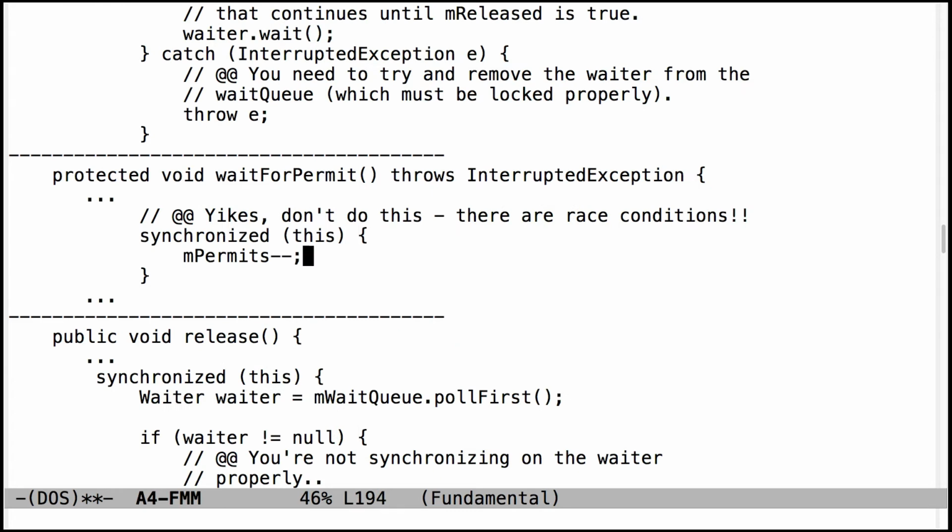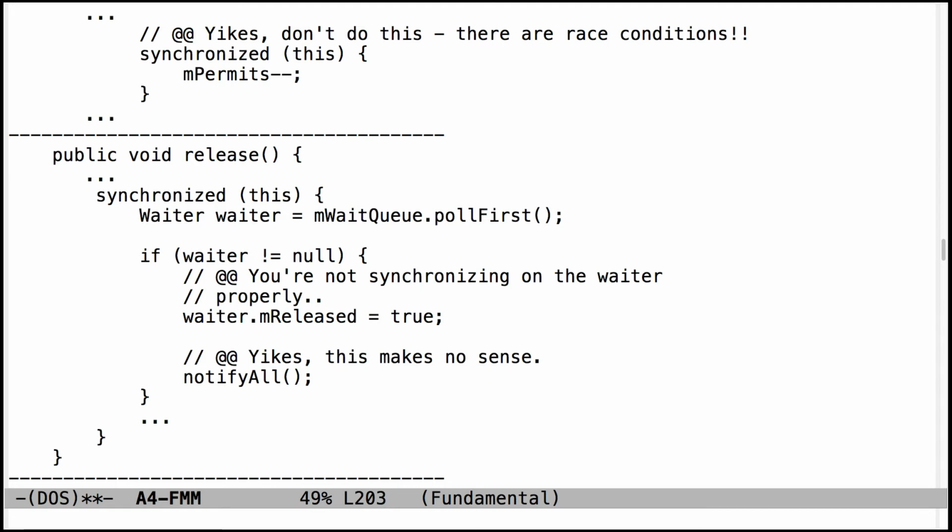Definitely don't be doing decrements of permits in wait for permit. It's beyond the scope of my explanation here to explain why, but it's really subtle race conditions that will drive you crazy trying to track them down, so don't do that. A lot of problems in release. A classic problem there was, this is just bizarre, but don't be calling notify all. And definitely, this just doesn't make any sense. First of all, you need to make sure that you synchronize on the waiter, and you need to notify on the waiter, not notify on the intrinsic lock. Otherwise, you'll do strange things that I'm not sure what will happen.